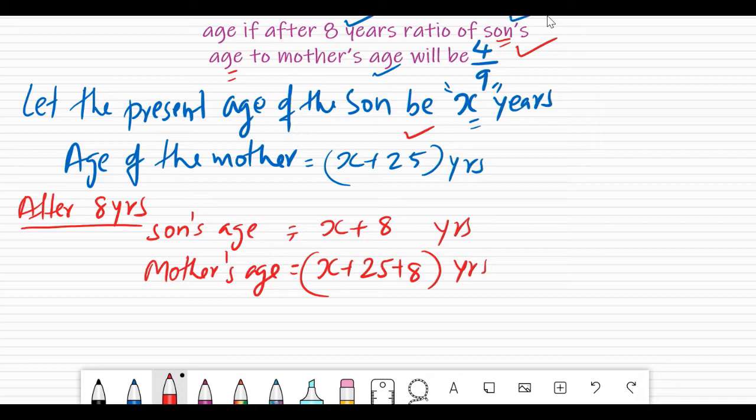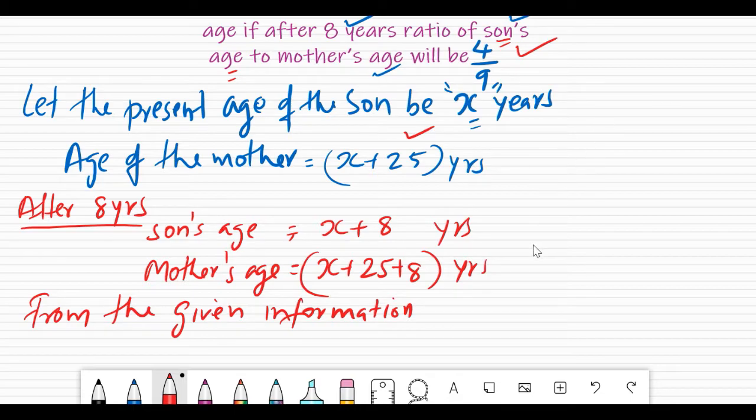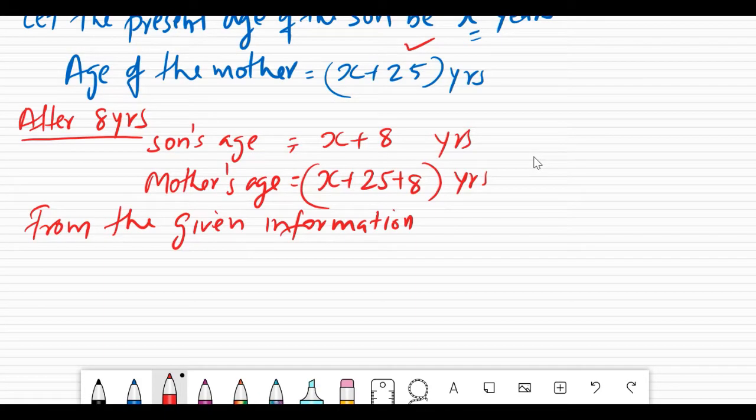So from the given information, son's age upon mother's age will be 4/9 after 8 years. So we will write (x plus 8), which is son's age after 8 years, upon (x plus 25 plus 8), which is x plus 33, will be equal to 4/9.